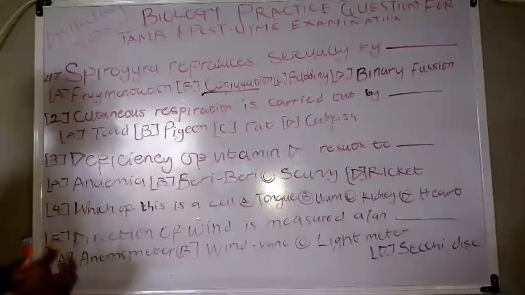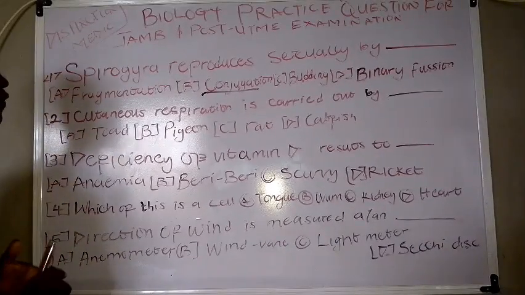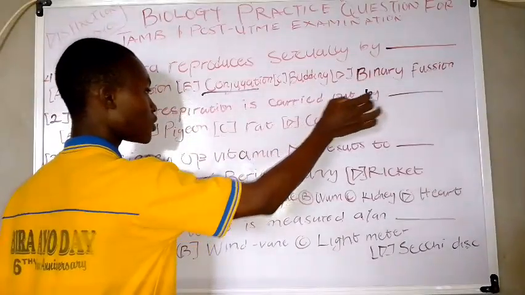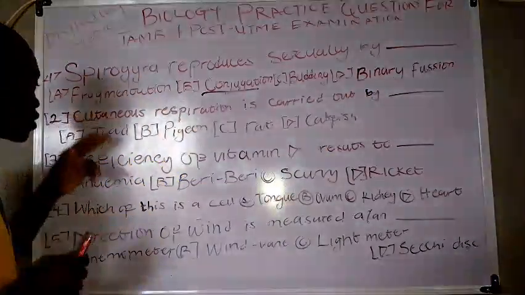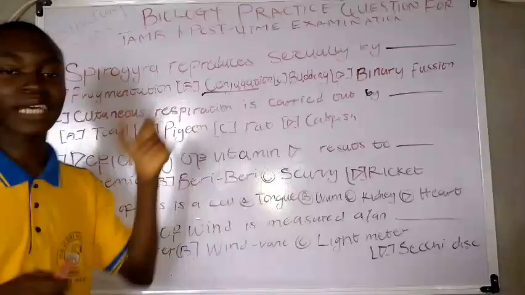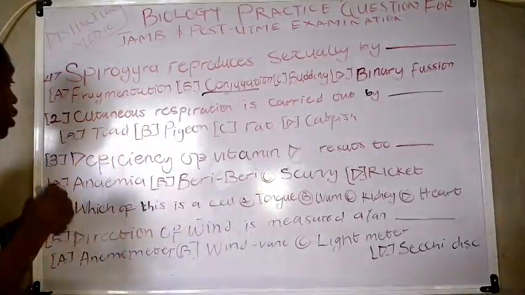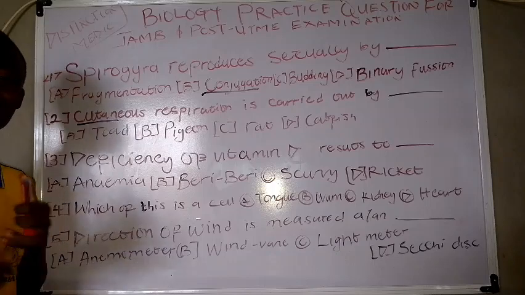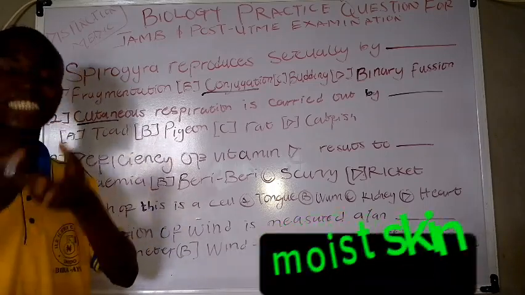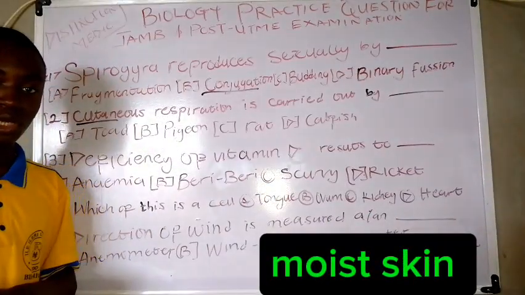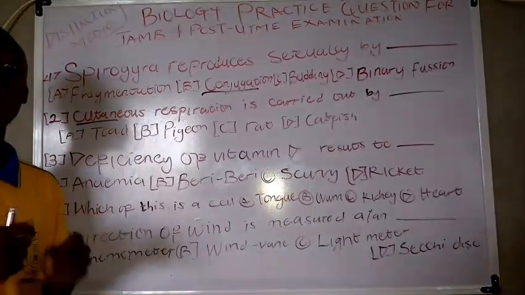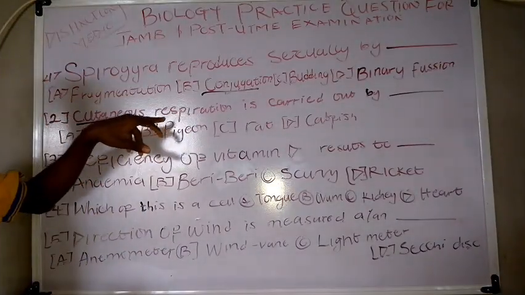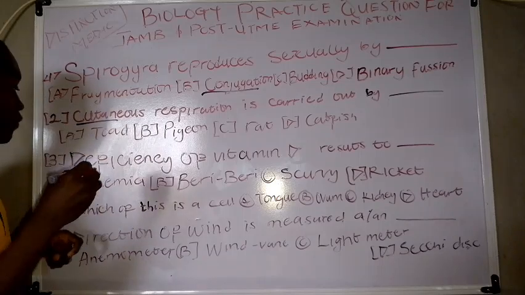Now, moving on to the next practice question, we have cutaneous respiration is carried out by dash. It should be noted that cutaneous respiration is the act of using the moist skin for respiration, and it is carried out by toad.